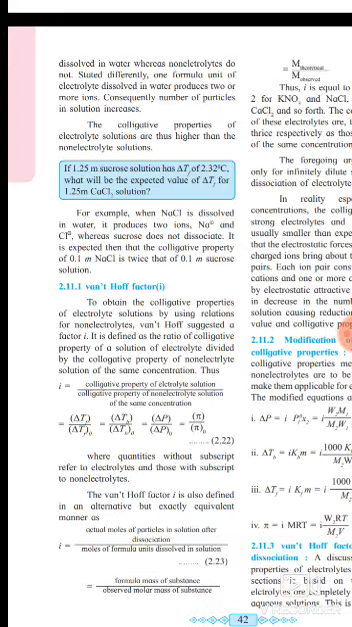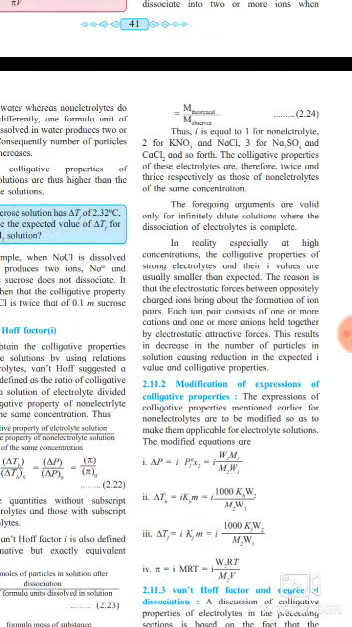The van't Hoff factor i is also defined in an alternative but exactly equivalent manner. i is equal to the actual moles of particles in solution after dissociation divided by the moles of formula units dissolved in solution. Equation 2.23. Equation 2.22 given above is equal to i equals the formula mass of substance divided by the observed molar mass of substance, therefore M theoretical divided by M observed. Equation 2.24. Thus, i is equal to 1 for non-electrolytes, 2 for KNO3 and NaCl, 3 for Na2SO4 and CaCl2, and so forth.